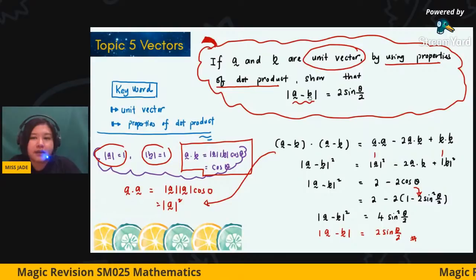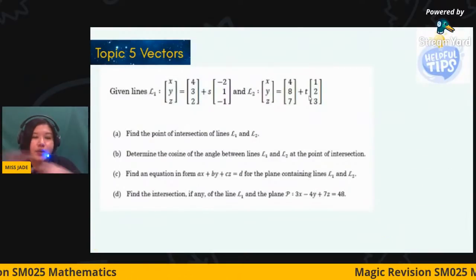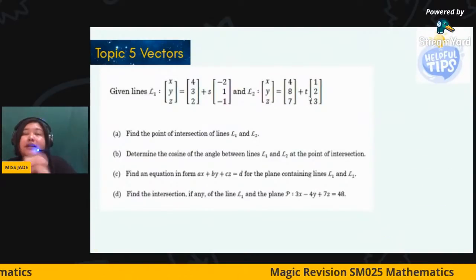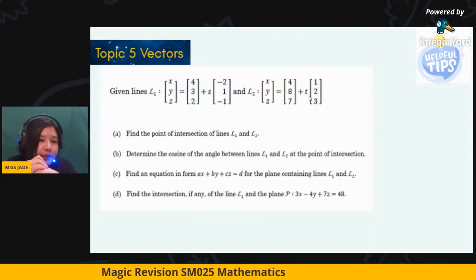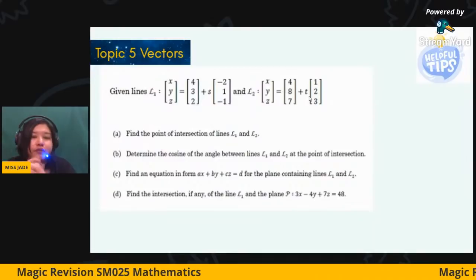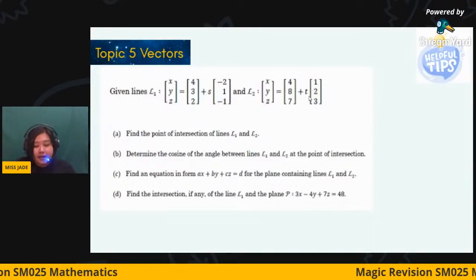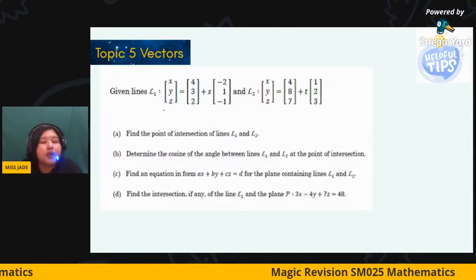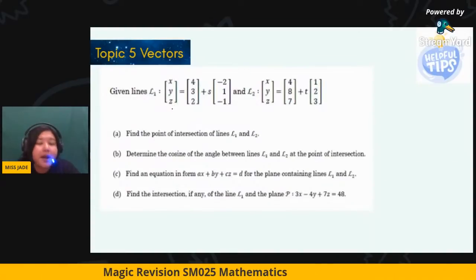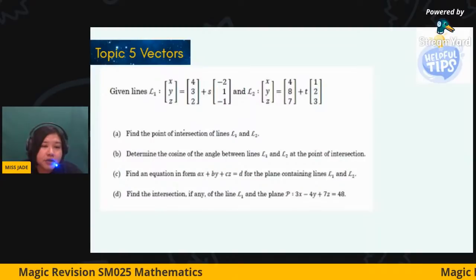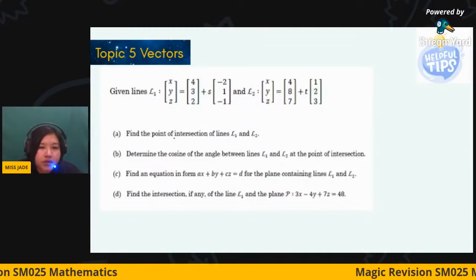The second one. For this question, I just want to share the tips with you. For the working solution, please stay tuned in the group. This question involves line and plane. Line 1 and line 2 are respectively given in parametric equations. For the first part, you need to find the point of intersection.